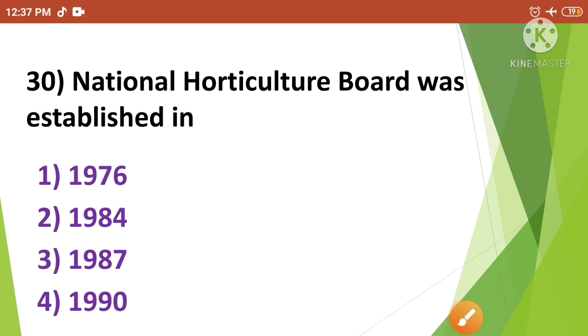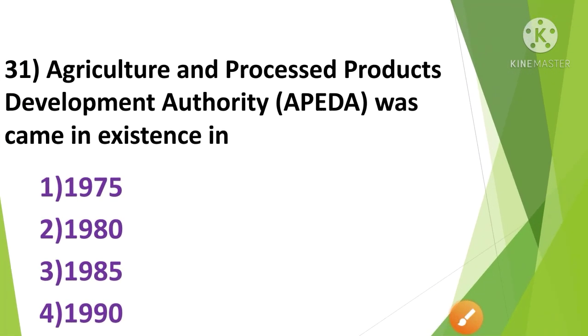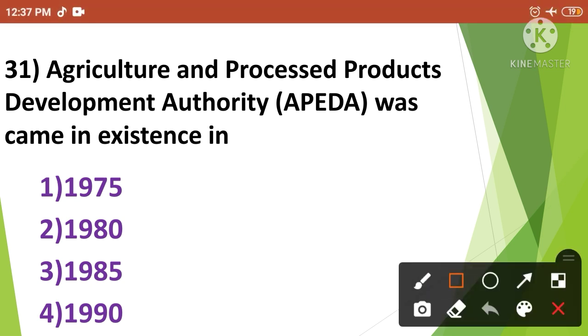Then next, Agriculture and Process Products Development Authority, that means APEDA, was came in existence in. The correct answer is option number 3. So the Agriculture and Process Products Development Authority, that means APEDA, was came in existence in 1985.